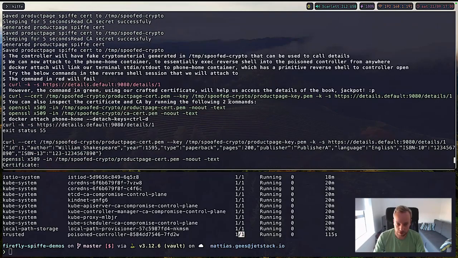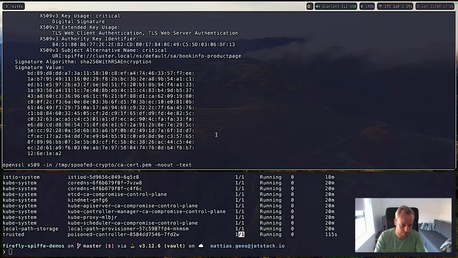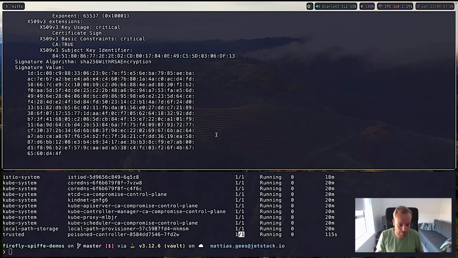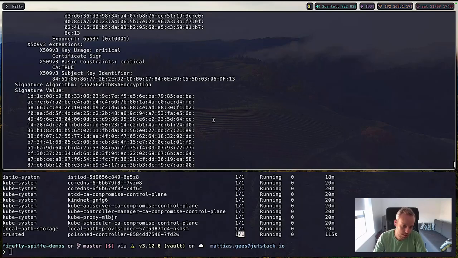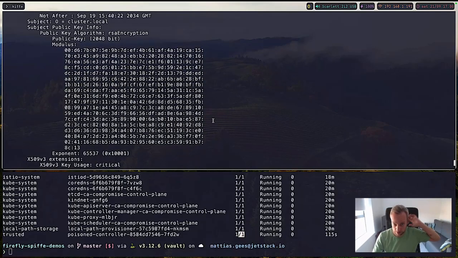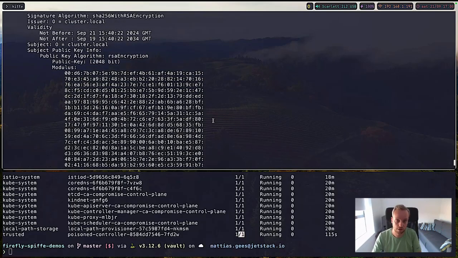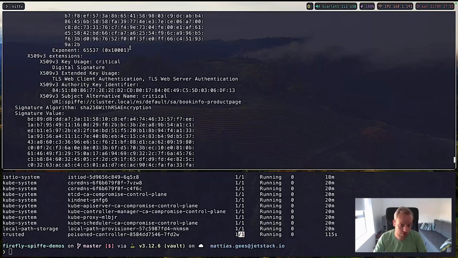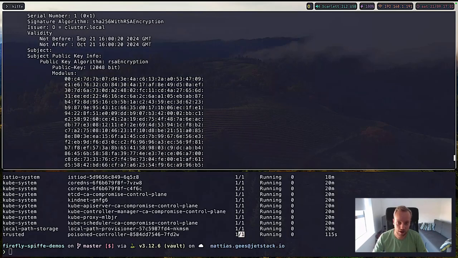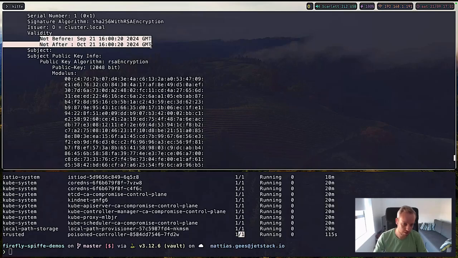And when I repeat this now also for my CA cert, and I have access to this, the public key is not really private information, but because I have access to the private key, I'm able to generate my own certificates. And this is how I do the full compromise. And you can see this is our cluster.local and it's valid. And to know for sure that I have been able to compromise this, we have made our own certificates a month long, while Istio by default only uses 1 hour long certificates. So it really showcases that we have generated and issued this certificate ourselves, and they are not issued by Istio themselves.